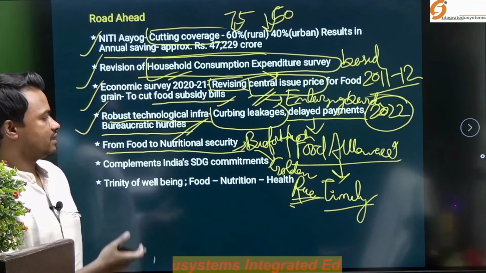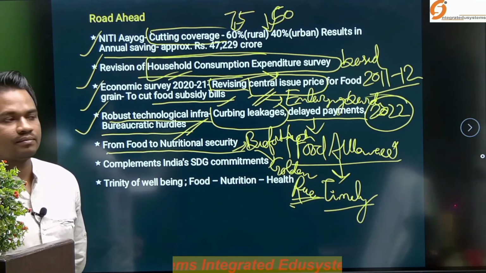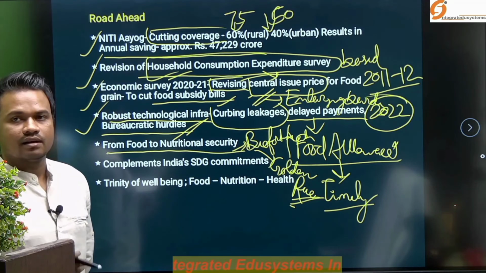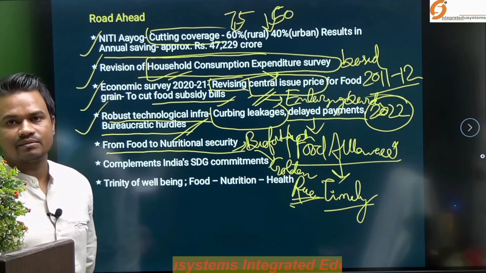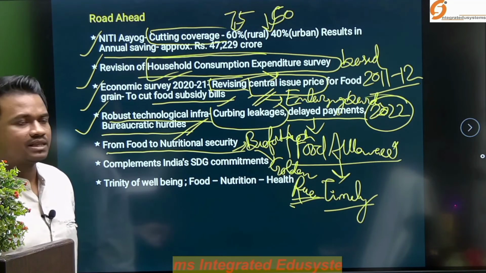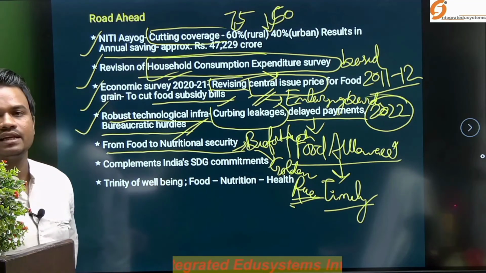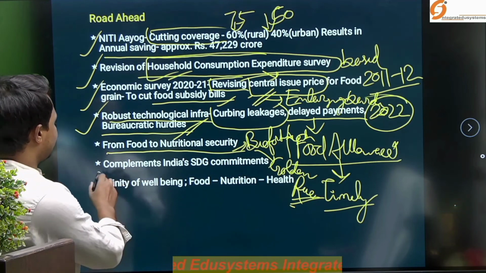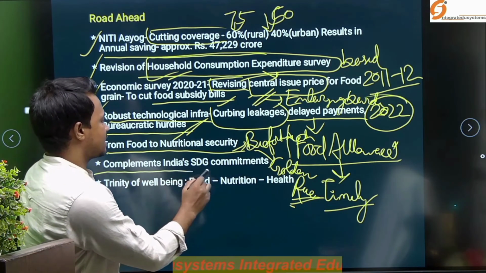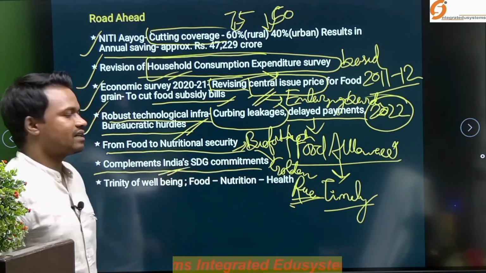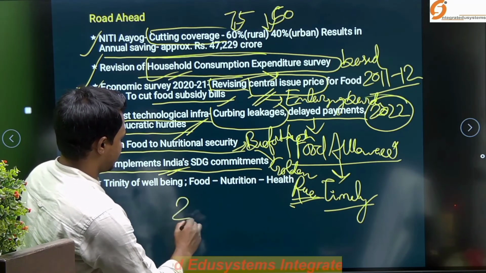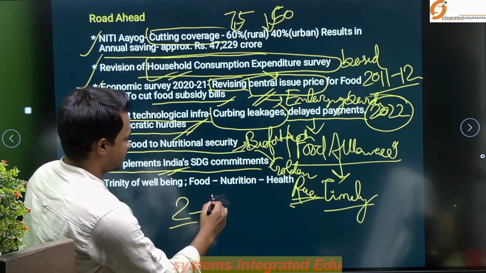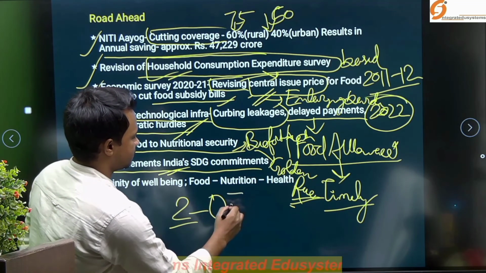This particular rice variety is enriched with important vitamins like vitamin A and other multivitamins, which actually ensures nutrition. And apart from that, it complements India's SDG commitments. We have SDG goal 2, that is zero hunger.